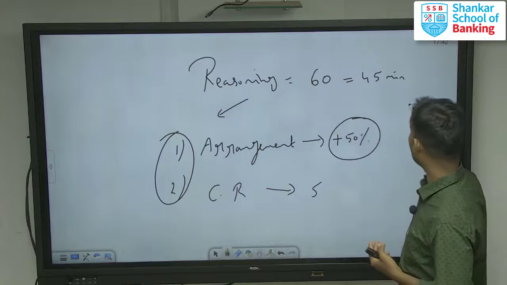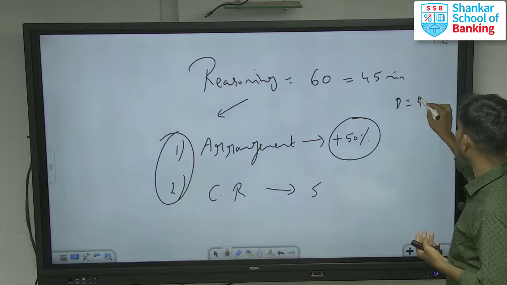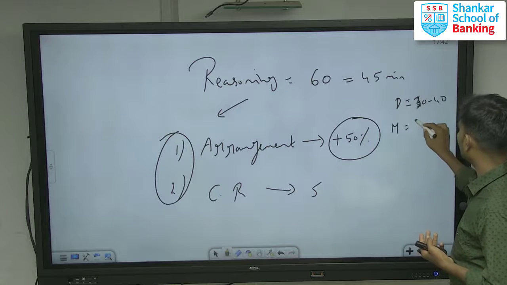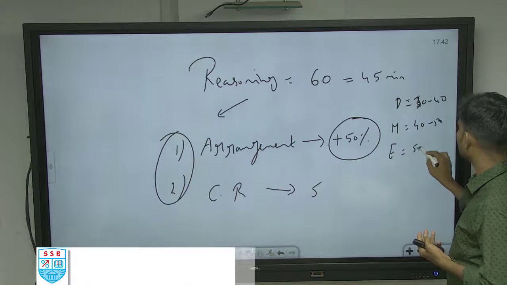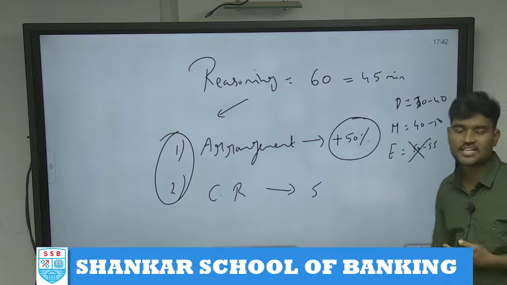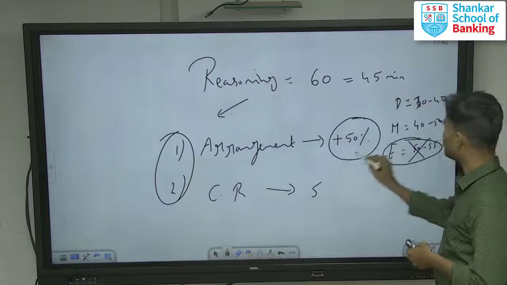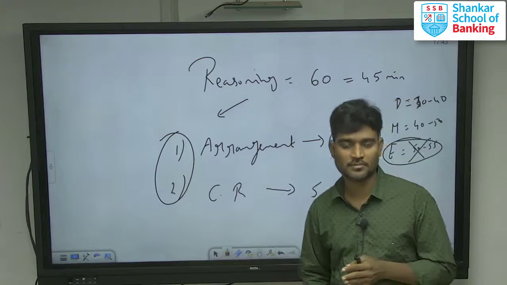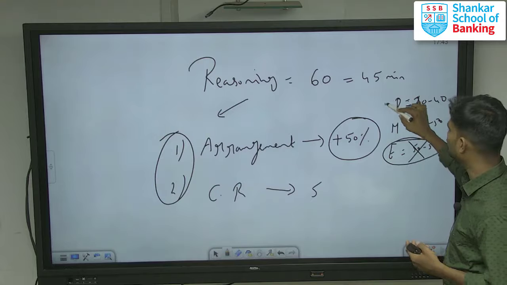If the paper is difficult, you might secure around 30 to 40 questions. If the paper is moderate, you can attend around 40 to 50 questions. If the paper is very easy, 50 to 55 questions. But here they never ask easy questions, only moderate and difficult ones. So please ignore the easiest case, because in RBI Grade B, for the past 6 to 7 years, they have asked very difficult questions. We have to consider only difficult and moderate.